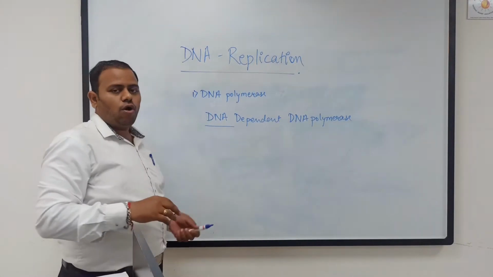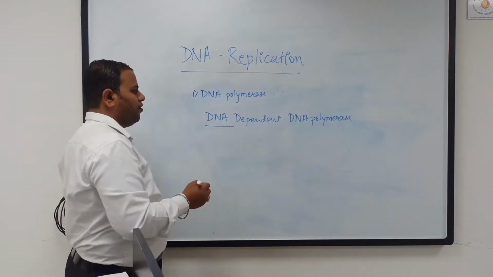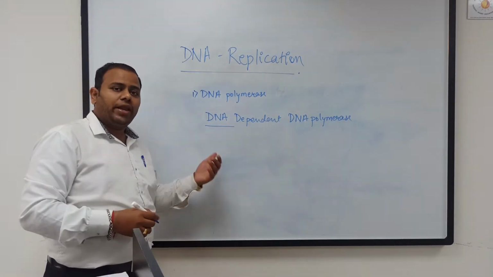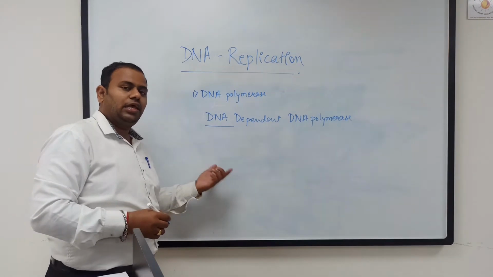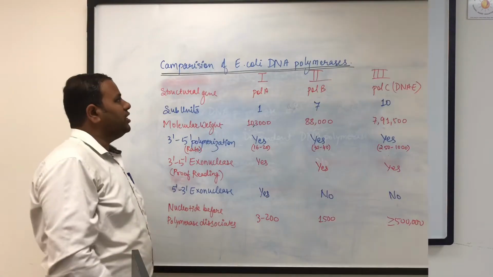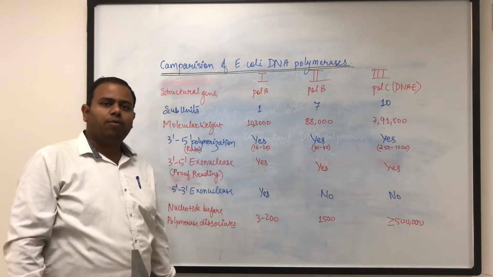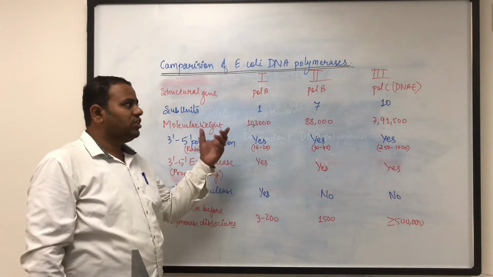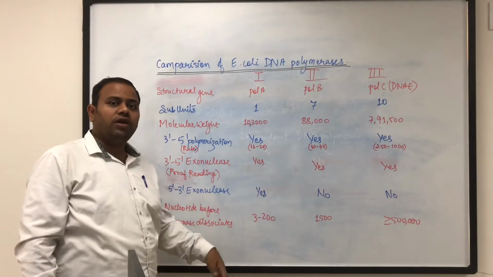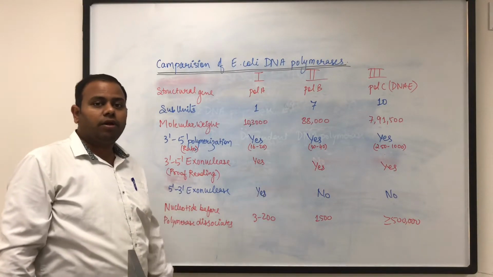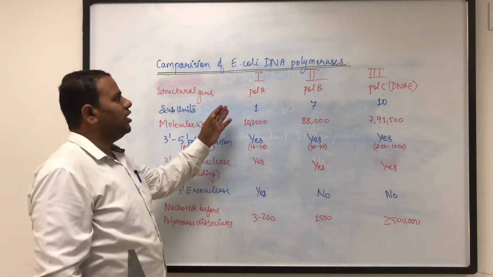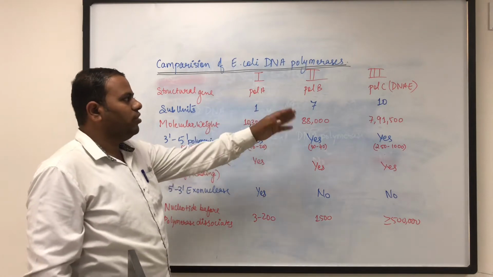So before we go on to the details of the process of replication, let us see the comparison of DNA polymerases in E. coli. There are around 5 DNA polymerases in E. coli, out of which 3 are required for replication and the remaining 2 are required for DNA repair. So let's see the comparison of polymerase 1, 2 and 3 in detail.